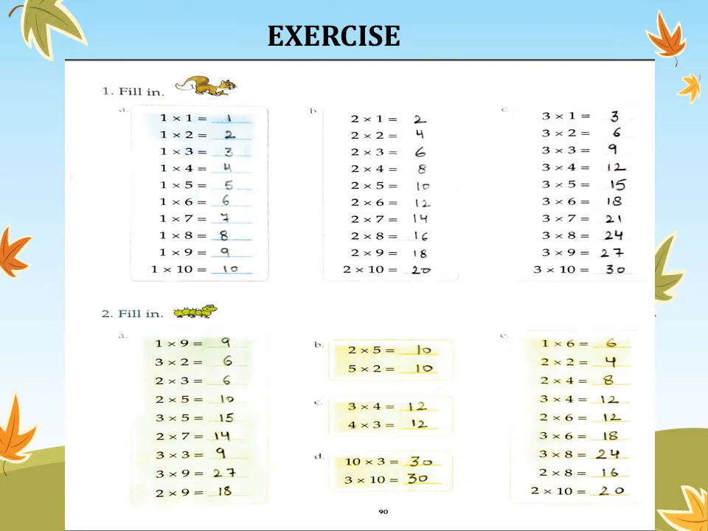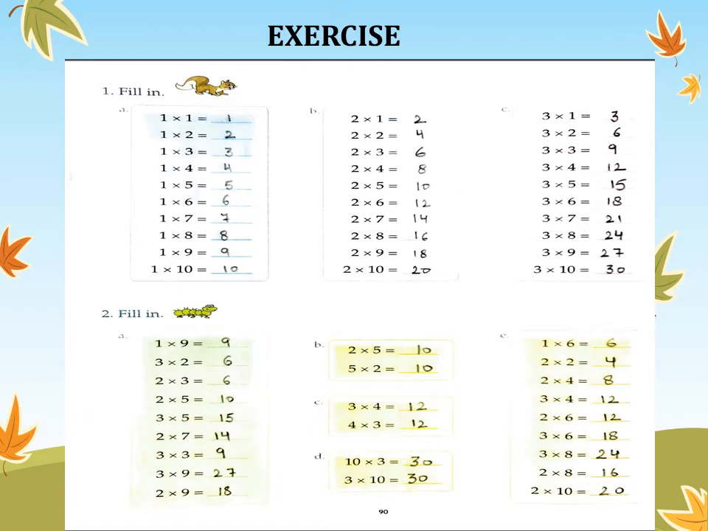Also in C part you can see 3 into 4 is 12. Also if we reverse it, 4 into 3 is also 12. Coming to D part, 10 into 3 equals to 30. But if we reverse it, 3 into 10 is also equals to 30. So these are the tricks we are using in multiplication.